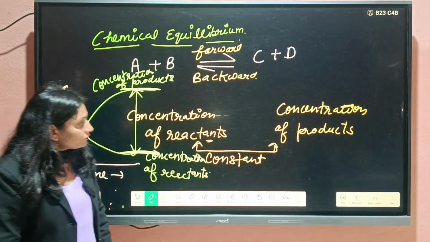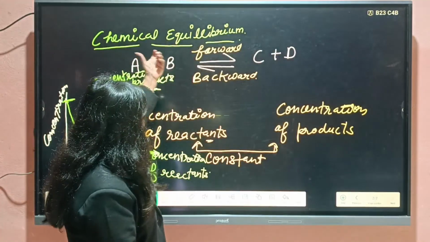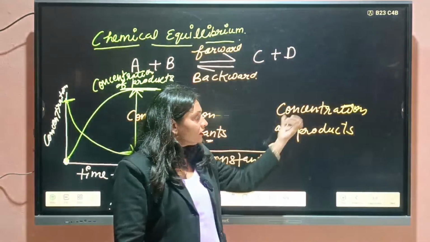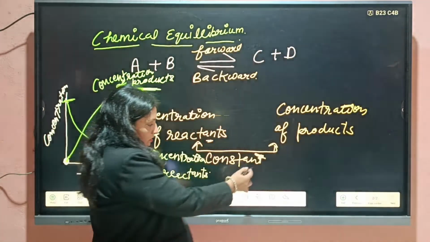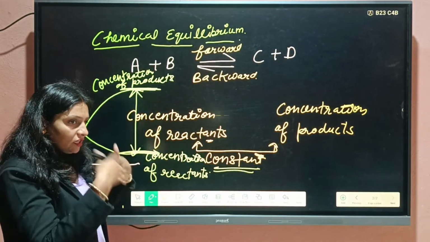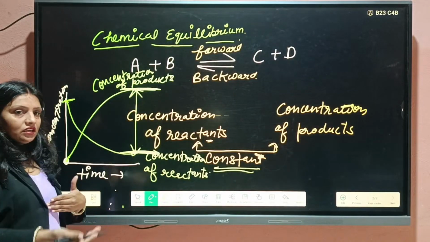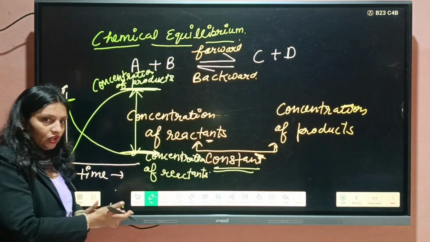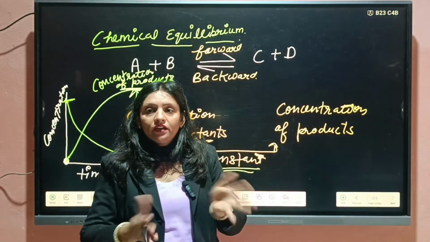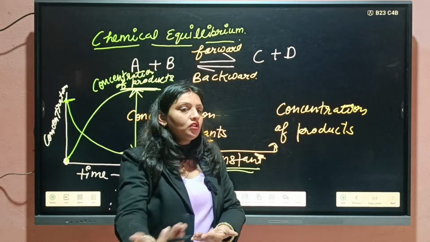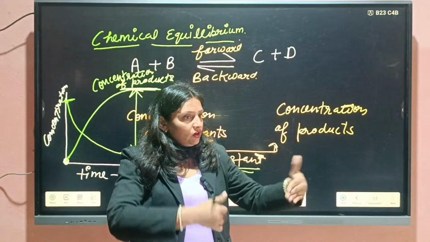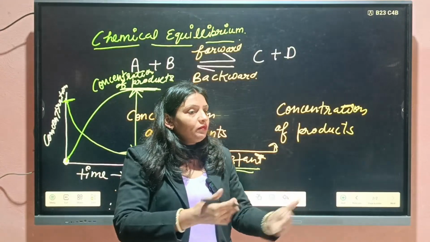Then students, chemical equilibrium is that in which the concentration of reactant and the concentration of product are constant. या तो हमारा reactant जितना maximum react करना था उतना react किया और हमें maximum product मिल गया, further reaction की possibility नहीं है, दोनों की concentration constant है। Okay, that may be the chemical equilibrium.